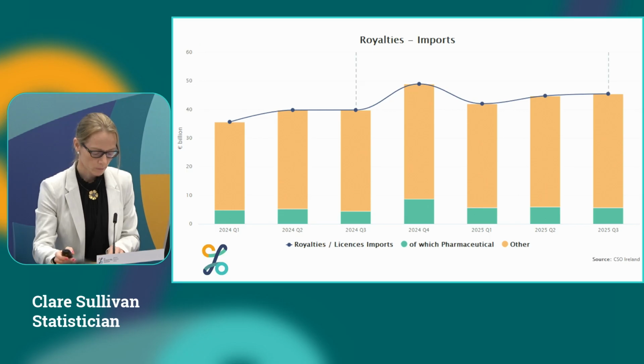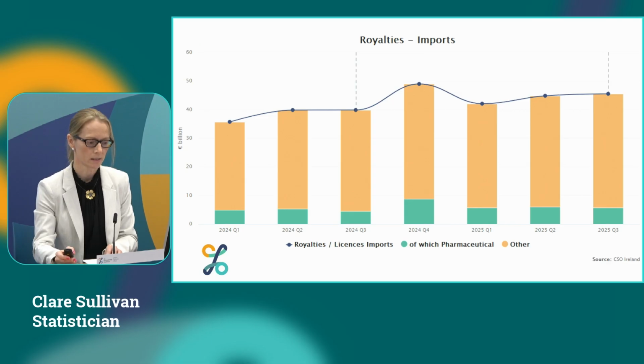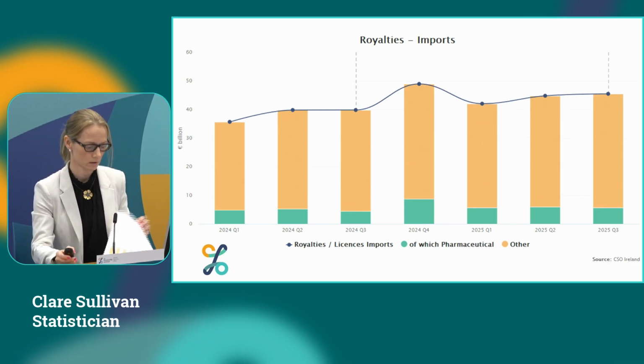Looking then at royalties in more detail, the blue line here gives us the total royalty imports, in which we have a large increase of 5.6 billion year on year and a marginal increase of 0.7 billion compared to last quarter. The green bar gives us the amount of royalty imports related to the pharma sector, which are up 1.3 billion compared to last year and marginally down 0.3 billion compared to last quarter. However, the main driver of increases in the royalty imports, both year on year and quarter on quarter, is the ICT sector, which is captured here in the yellow bar, which represents other sectors.